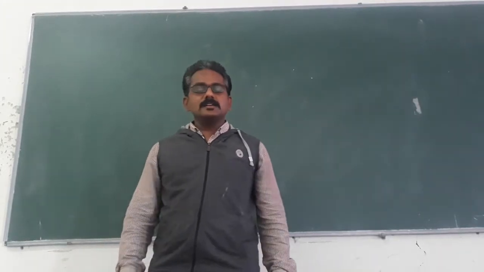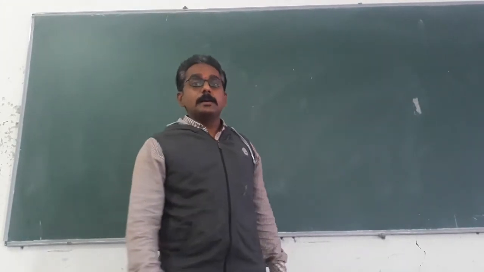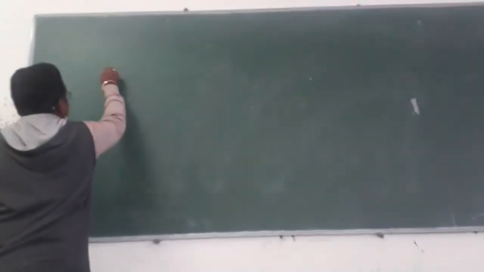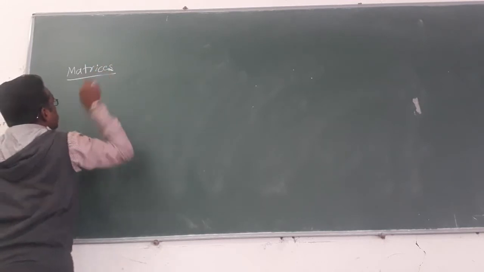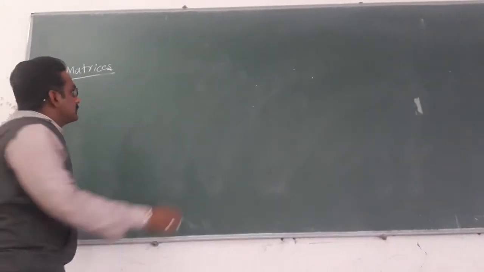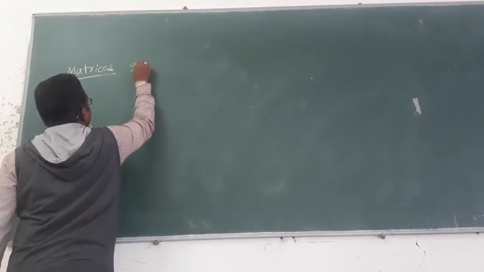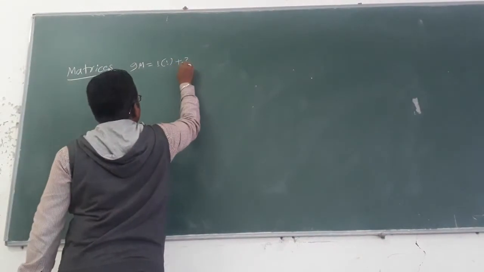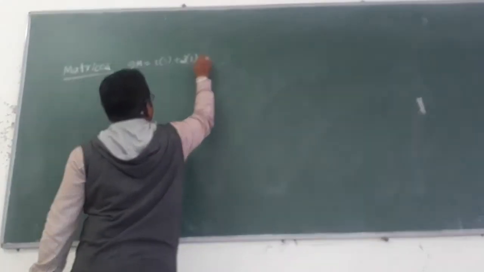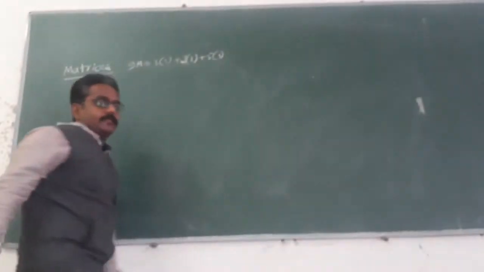Let us start today's chapter, that is matrices. It is a 9 marks chapter in the theory examination. 1 mark 1 question will be there, 3 mark 1 question will be there, and 5 mark 1 question will be there.